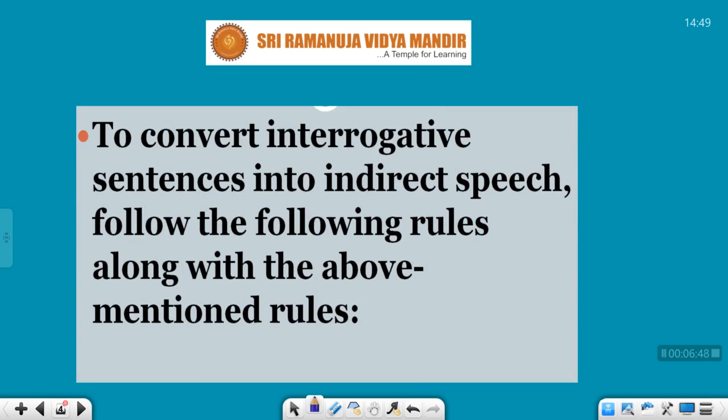To convert an interrogative sentence into indirect speech, follow the following rules along with the above mentioned rules. What are the above mentioned rules, students? You already know.